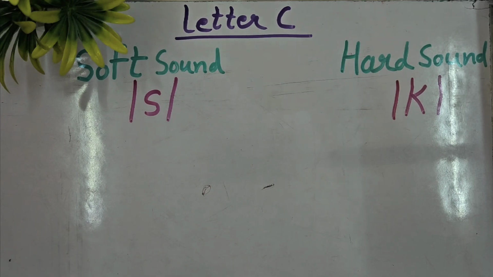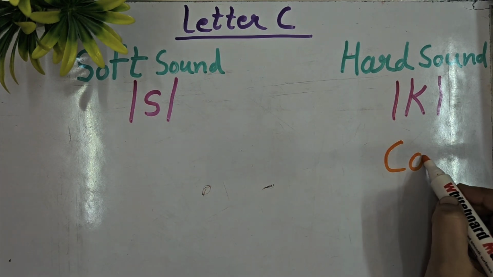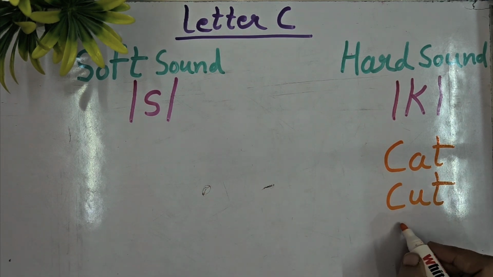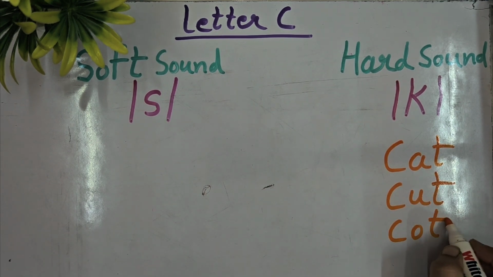Letter C has two sounds: a soft sound and a hard sound. The soft sound is called "sa" and the hard sound is called "ka". Basically, in school, children are taught only the hard sound, that is "ka", which children easily recognize in words: "ka" as in cat, "ka" as in cut, "ka" as in cot.